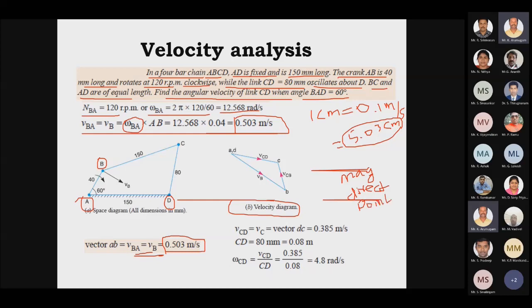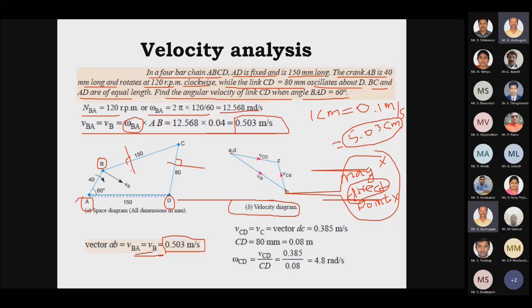So we need these three factors to represent the force. So already we completed the perpendicular line for A and B. Then for B and C, we don't know the magnitude, we don't know the point of application, but we know the direction, which is nothing but perpendicular to this BC and perpendicular to this CD.